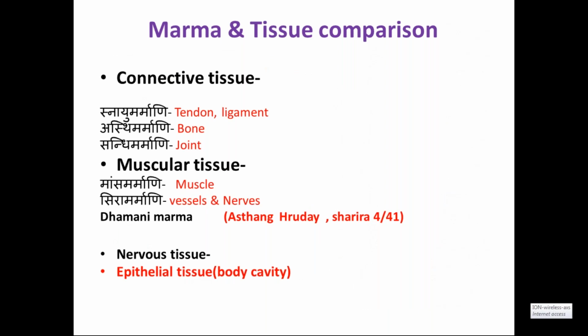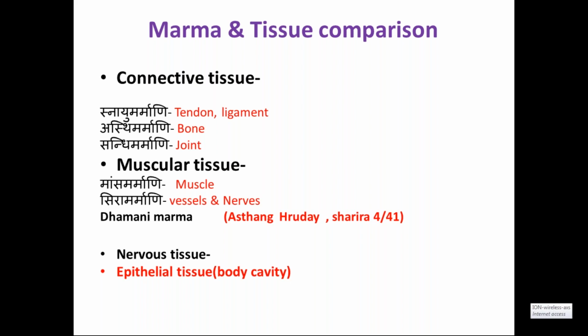Then, as a comparative term, snayu marma, asthi marma, sandhi marma, meaning tendon, ligaments, bone, joints. Here it is muscular, mamsa marma, the muscle. Sira marma we can include the vessels, both artery and vein, as well as the nerves. Dhamani marma is specially mentioned by Ashtanga Hridaya in the 4th chapter, Sharirasthana, 41st shloka.